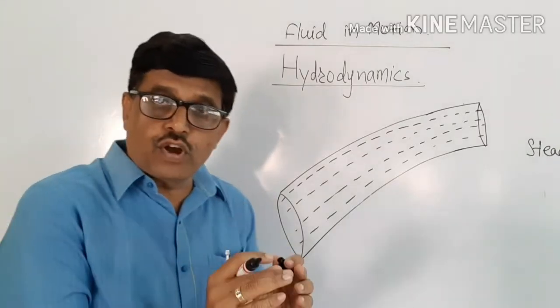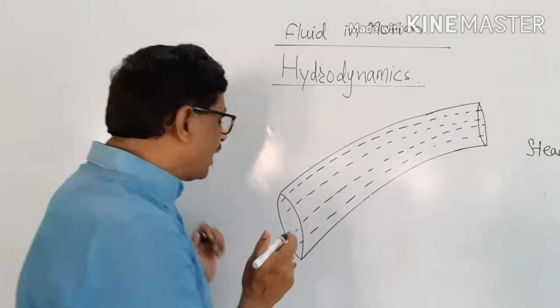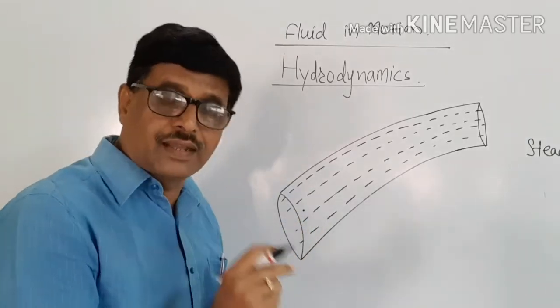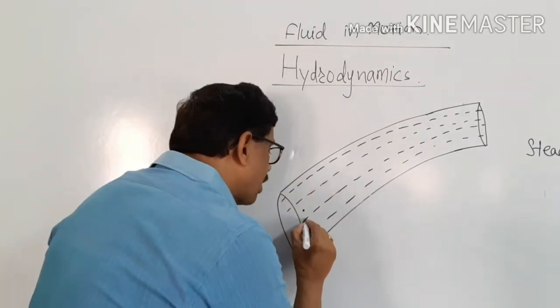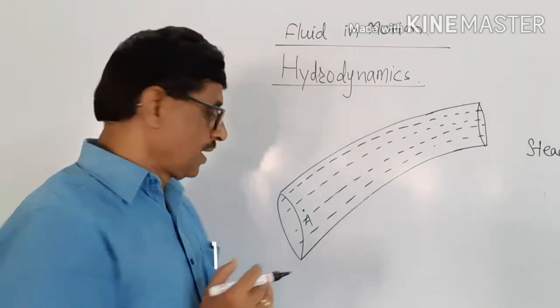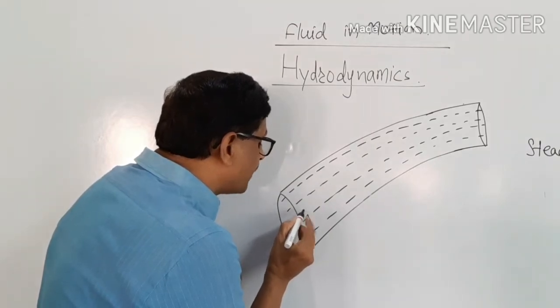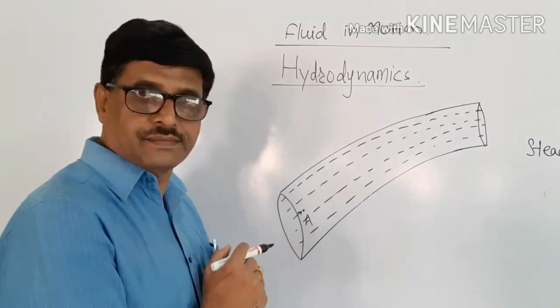In steady flow of a liquid, the velocity and pressure of a liquid particle in motion at a point is a constant. Let us consider A is the point inside the tube at which the liquid particle is entering.